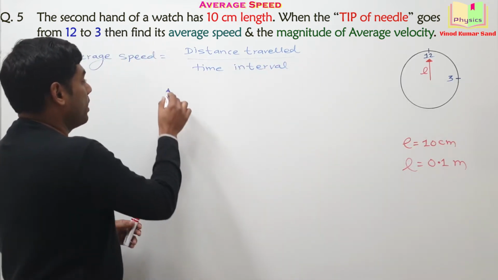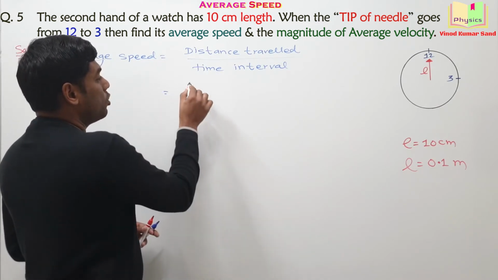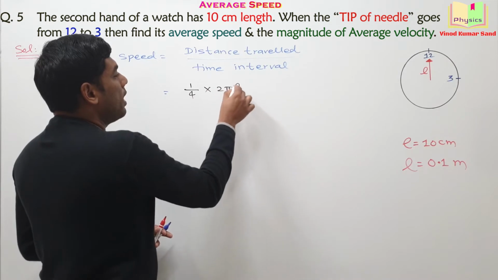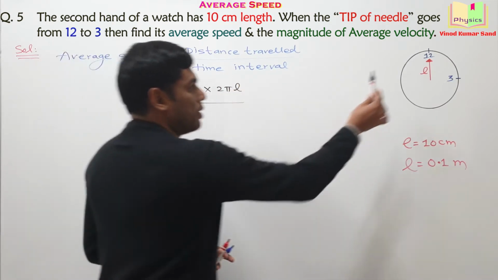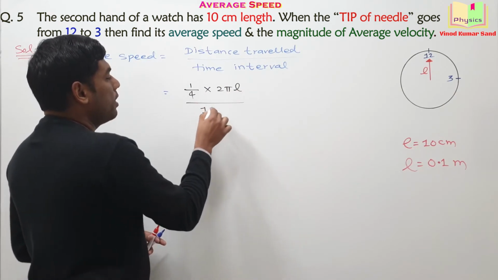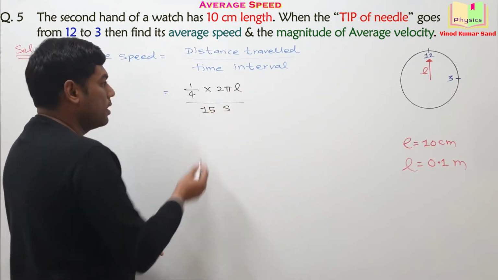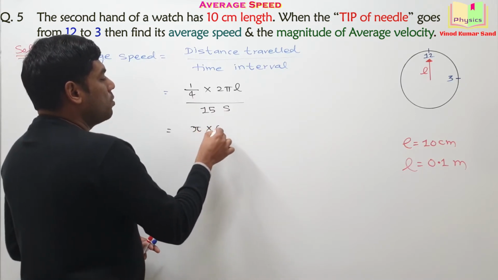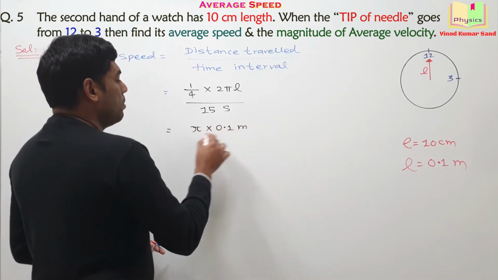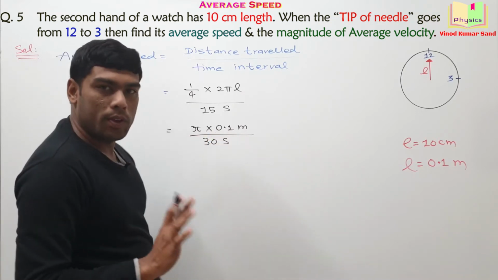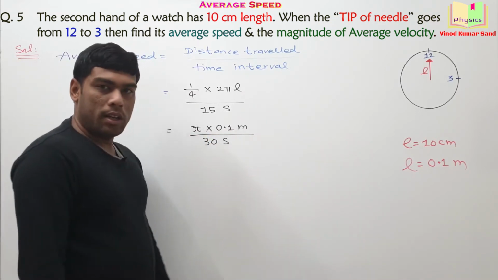Looking at this diagram, we can easily tell it should be 1/4 of 2 pi L. And how much is the time taken? Going from 12 to 3, it will take 15 seconds. Now we can substitute the data. Pi into 0.1 meter divided by 30 seconds. Okay, you can do the remaining computation.